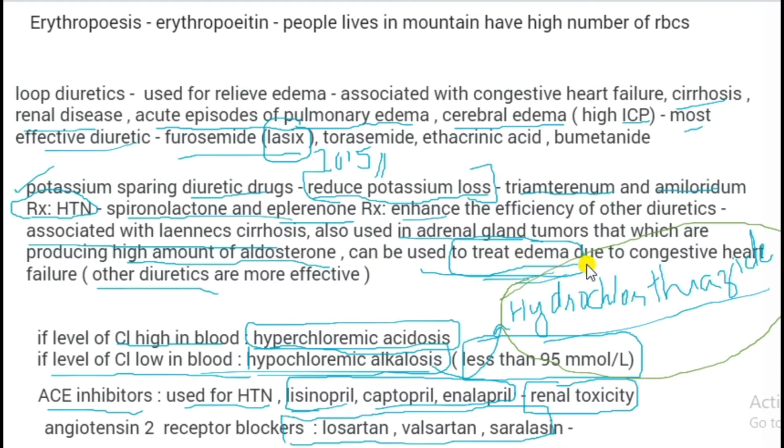They can be used to treat edema due to congestive heart failure, but only as an adjunct. We don't prescribe potassium sparing diuretic drugs alone. We prescribe them as part of a complex therapy for edema or congestive heart failure, and other diuretics are more effective, but we can use these as a helper.